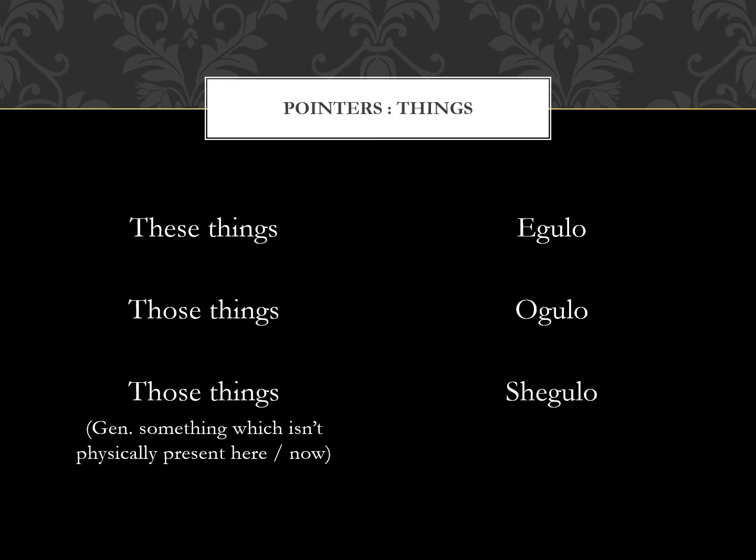Again, plural things, many things. So these things or this set of things, egulo; those things which I can see and point out, ogulo; and those things which we cannot see and cannot point out are shegulo. And remember, the same rule applies that it must have come up in the conversation before I refer to it with the pointer shegulo.